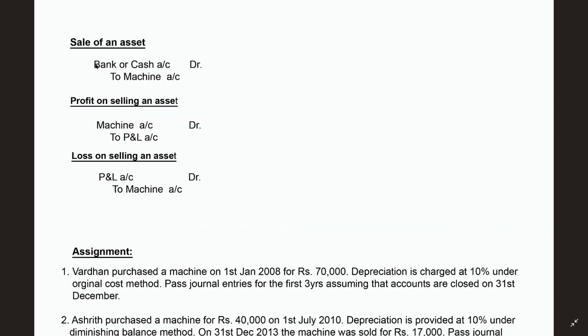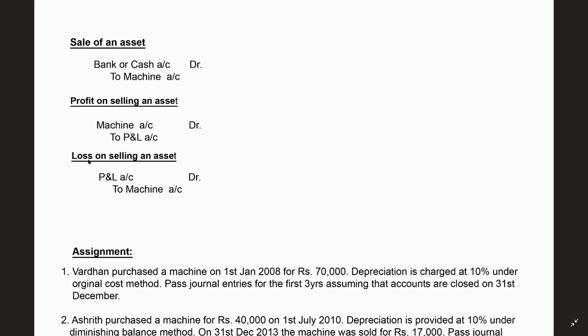In some problems you have already seen sale of an asset. So for sale of an asset also you need to write the journal entries. So for example, if I am selling an asset, I am going to get money. That's why here bank account or cash account debit to machine account. In the same way, if you get profit on selling of an asset, the profit which you get, not the machine value, the profit which you are going to get must be credited to the machine account, and the same must be transferred to the profit and loss account.